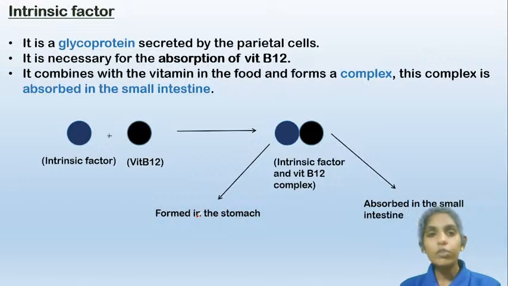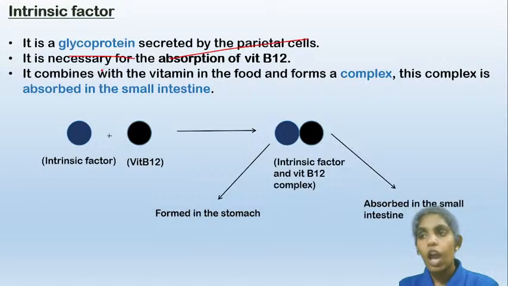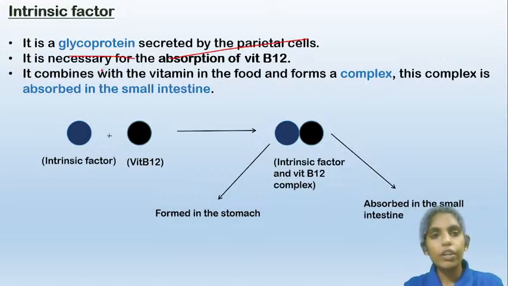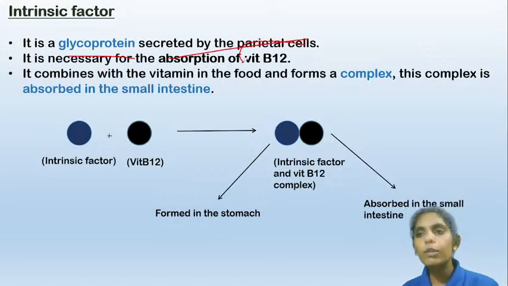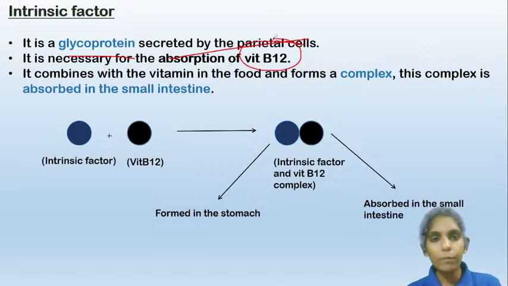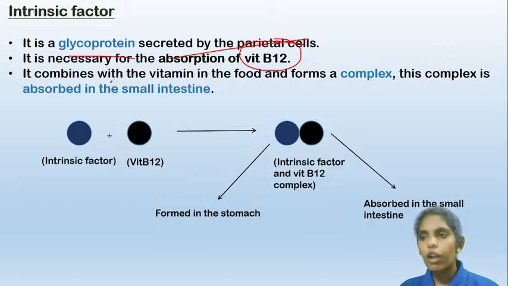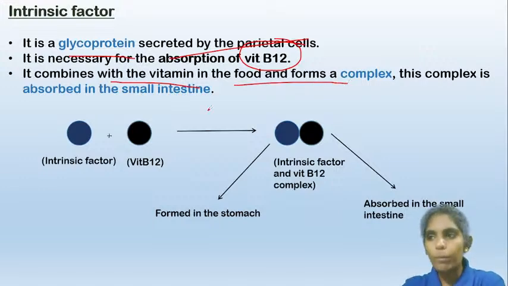Now next, coming to the intrinsic factor, which is also secreted by the parietal cells of the stomach. It is a glycoprotein which is secreted by the parietal cells, and this intrinsic factor is needed by the body for the absorption of vitamin B12. So this vitamin B12 cannot be absorbed unless there is this intrinsic factor present in the stomach. This intrinsic factor will combine with the vitamin B12 and form a complex, and this complex is absorbed in the small intestine.